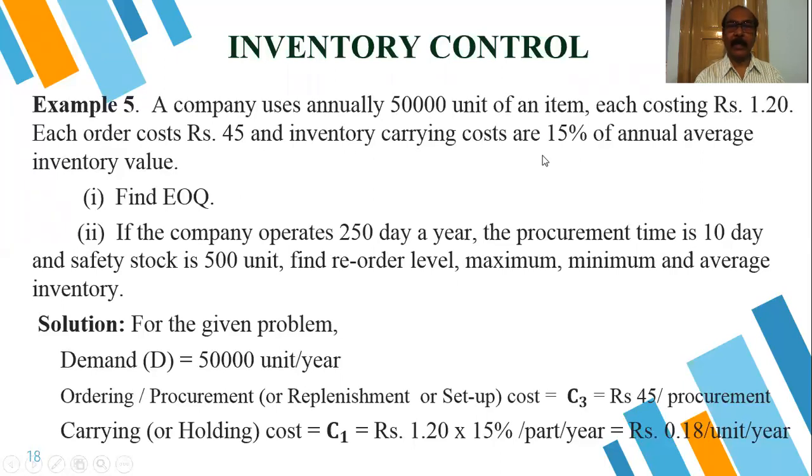And inventory carrying cost is 15% of the item cost of the annual average inventory value. That means 15% of the item cost on the annual average. The question is to find EOQ, and if the company operates 250 days, that means the company's working days are 250 instead of 365 days.